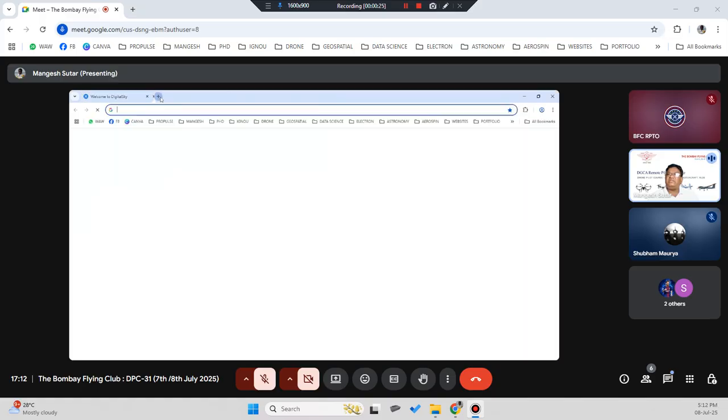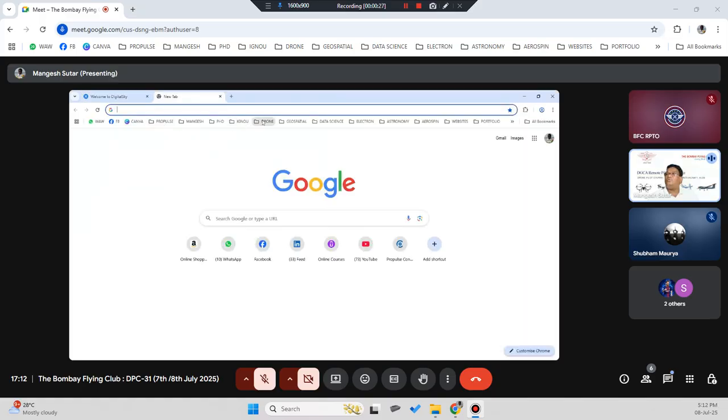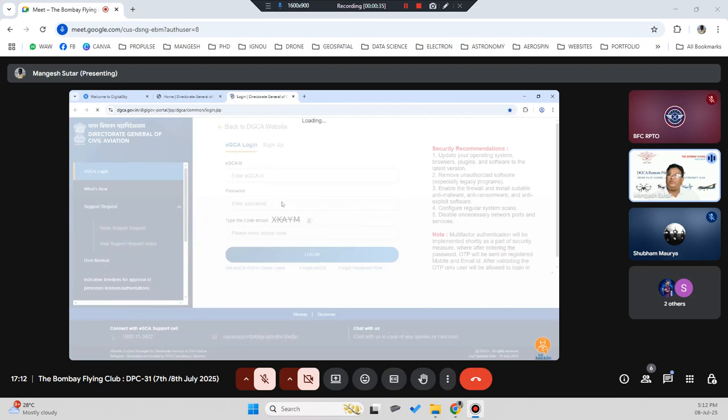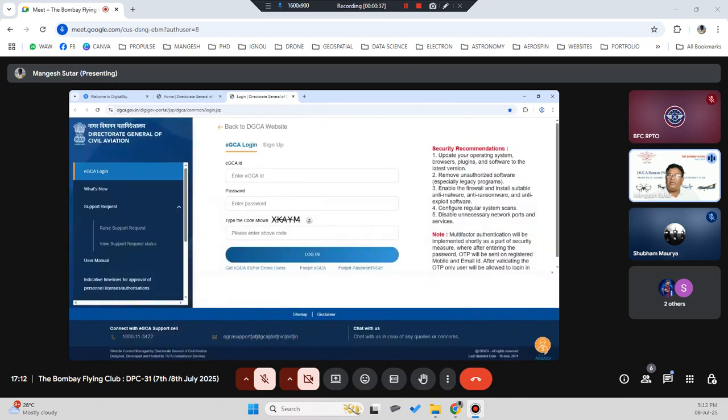So what is EGC? EGC is nothing but, you can go to the DGCA website. Okay, so this is basically your EGC. You can see here you have to create a login and all the things. So I will be telling you to do it later on, not now. So don't jump onto this website immediately as of now. I will tell you how to do it and everything.